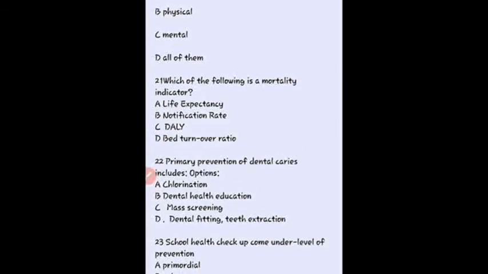The next question, definition of health given by WHO includes which of the following? So here our right answer is all of them, because health is a complete state of physical, mental, social and spiritual well-being and not merely the absence of any disease and infirmity. So here our right answer is all of them. Okay. Then which of the following is a mortality indicator? So here our right answer is life expectancy is a mortality indicator. DALY is the indicator for disabilities.